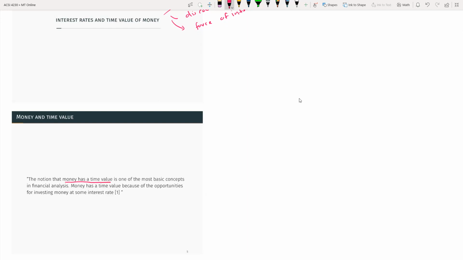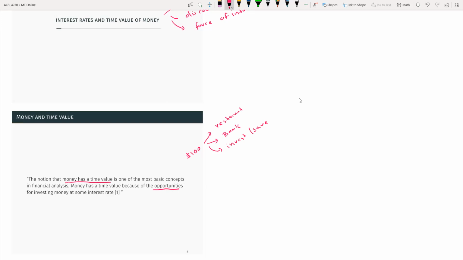everyone knows about that. For example, if you have $100, you can do many things. Maybe you can go to a restaurant. Maybe you can buy a book. Maybe invest, save in a saving account. So you have these opportunities. Also, you have time value.